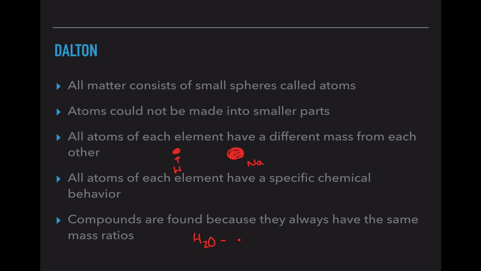H2O always has a mass of 18 atomic mass units. So whenever we see 18 and it acts the same way, we know it's H2O. That's how he determined if we had compounds or single substances. So compounds were found because they always had the same ratio of mass and they acted the same way.